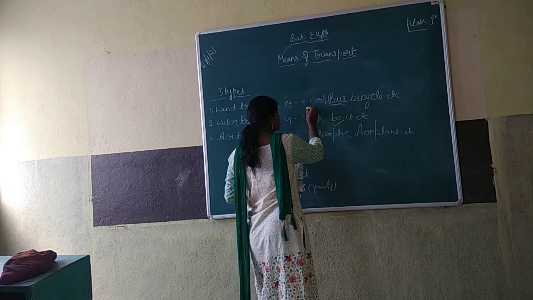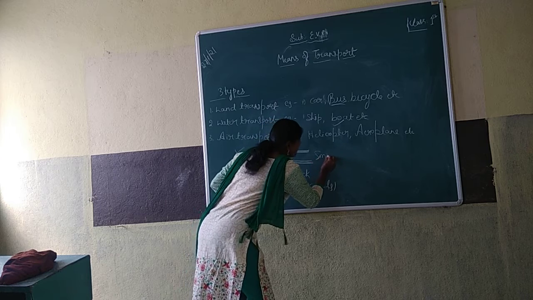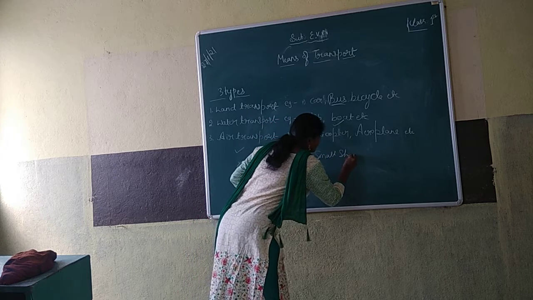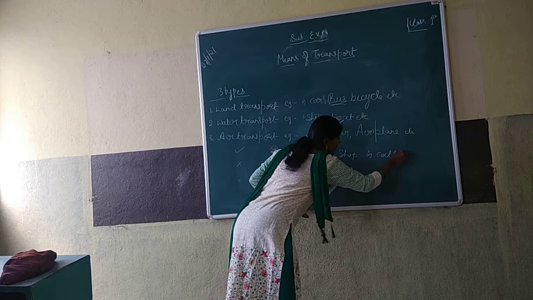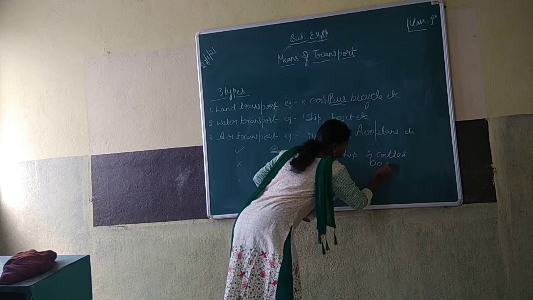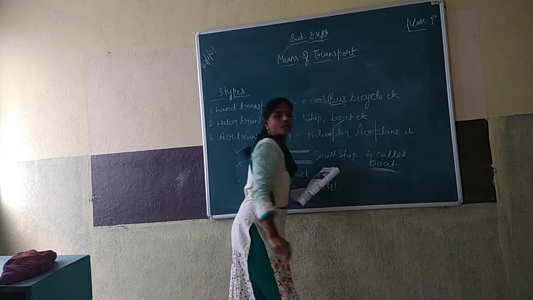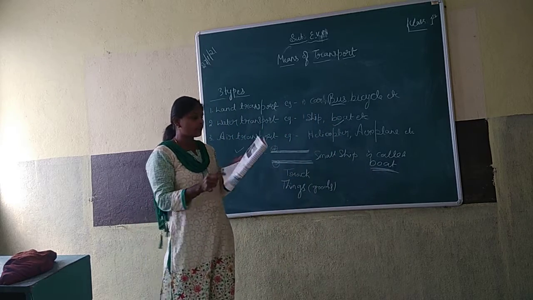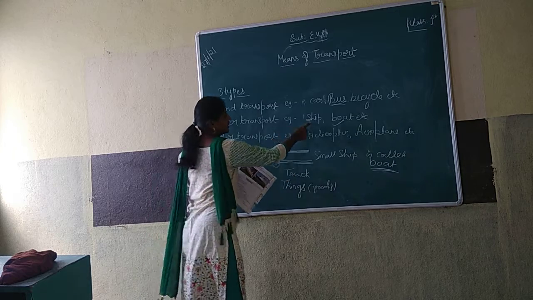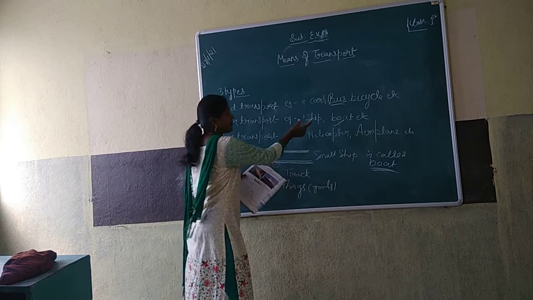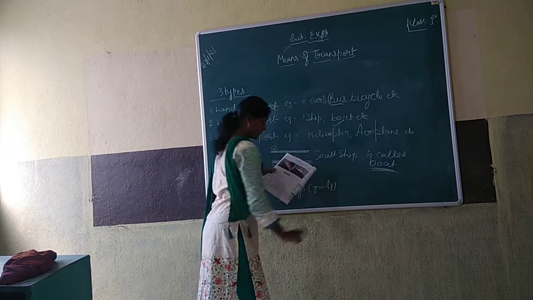A small ship is called what? Boat. Understood? This is a boat. This is a ship. See, this is a ship. This is a boat. A small ship is called a boat.